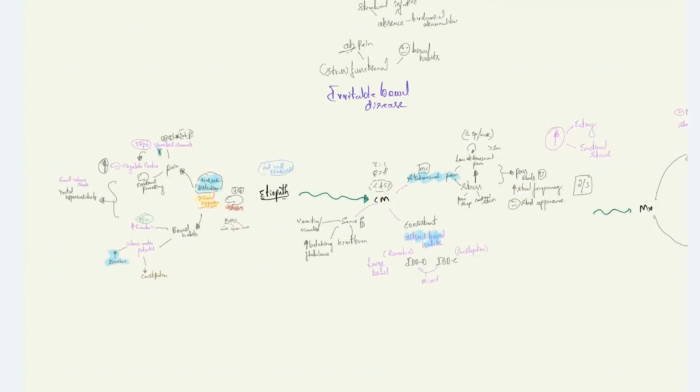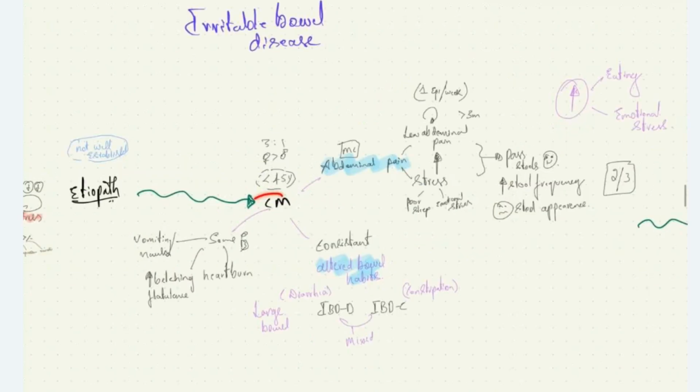What are the clinical manifestations seen in these irritable bowel disease patients? Irritable bowel disease is most commonly seen in those less than 45 years of age, due to more stress. It doesn't mean that the patient doesn't have stress after 45 years, still it is more common under 45 years of age. It is more common in females compared to males, in the ratio of 3:1.